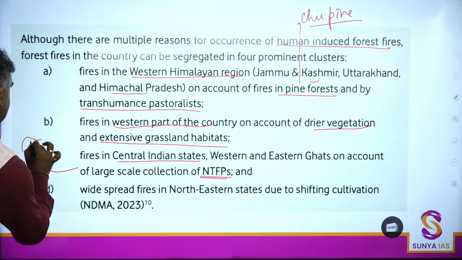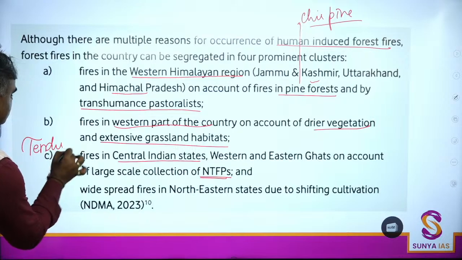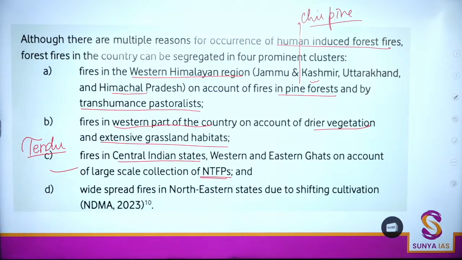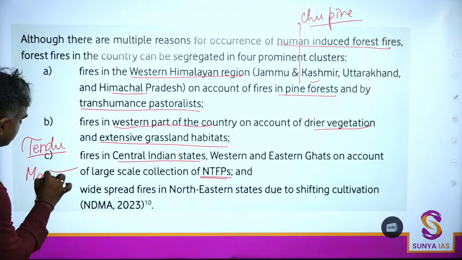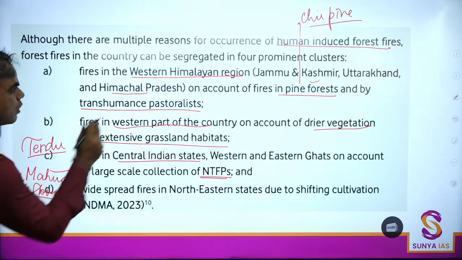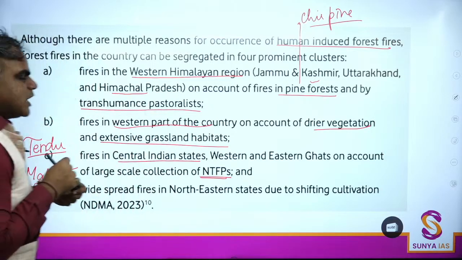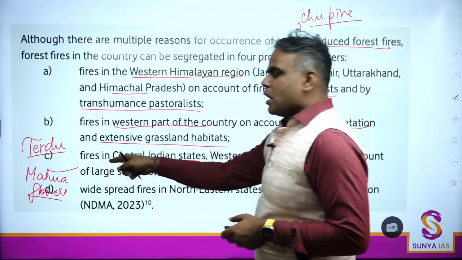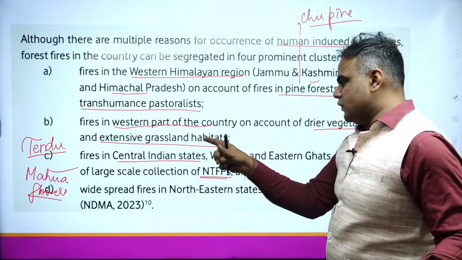So, collection of tendu leaves, number one. And the second fact to remember is mahua flowers. Both are mentioned in the report. Collection of these sometimes leads to forest fires. So tendu leaves and mahua flowers.